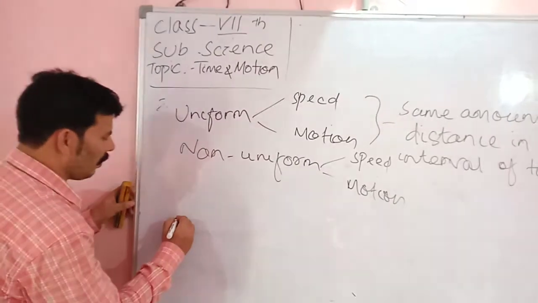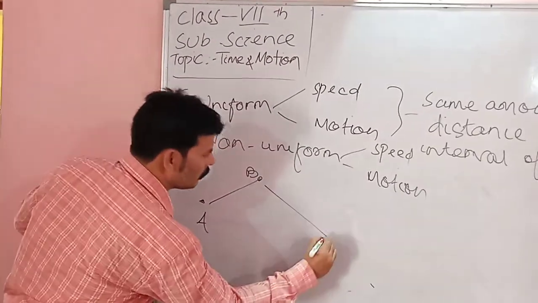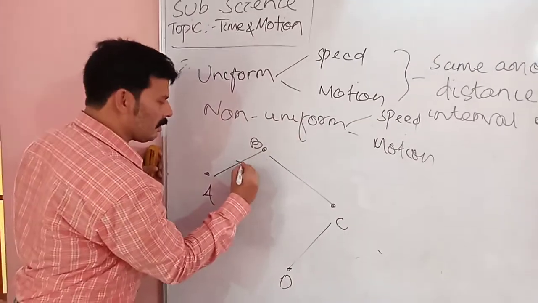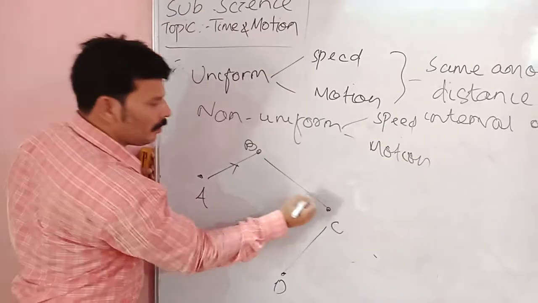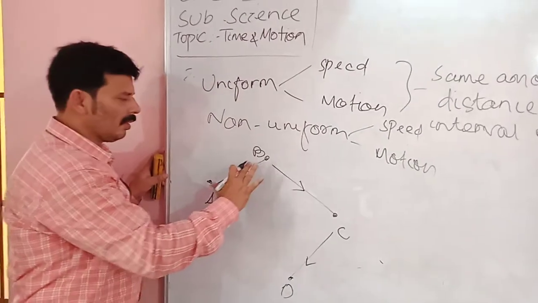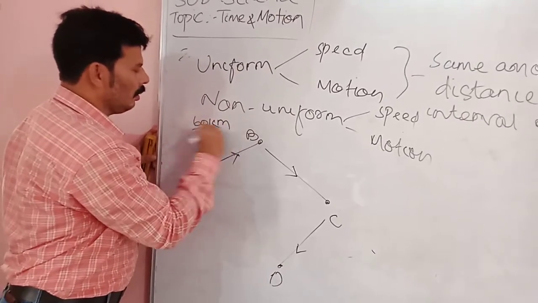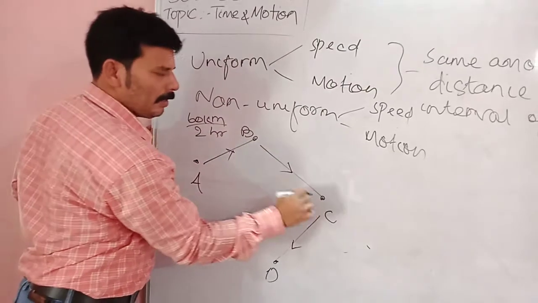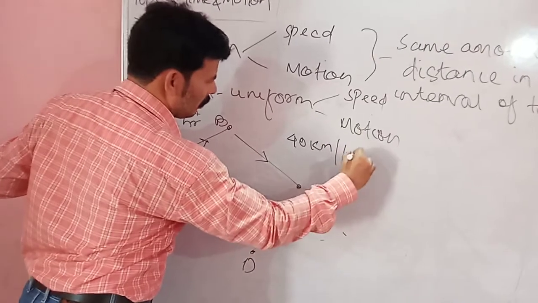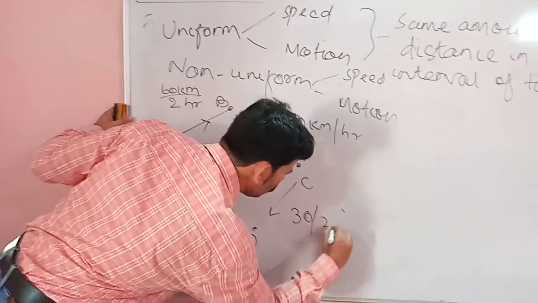Say an object goes from point A to B, then B to C, and then C to D. If A to B, the distance is, for example, 60 km in 2 hours. B to C, 40 km in 1 hour. C to D, 30 km in 2 hours.